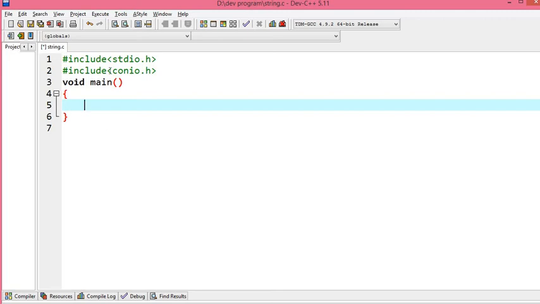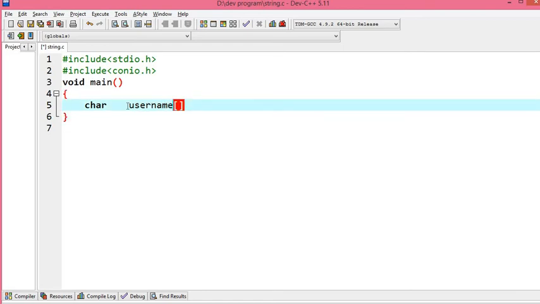I have included the stdio.h and conio.h header files. Now I am declaring an array of character, so obviously I have to use the char data type, and the name of this array is username.